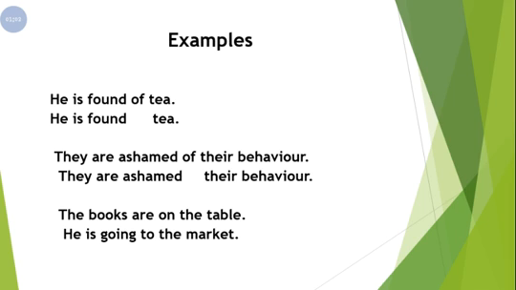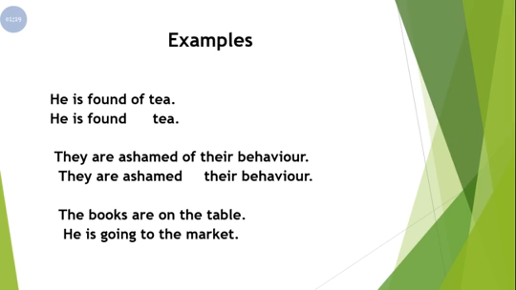So the answer is clear that the meaning of first sentence is clear because the tea, this is noun, it is connected with the other words of the sentence because of the preposition of. But in sentence number 2 you can see that tea, it is not connected with other words of the sentence because there is no preposition in this sentence.